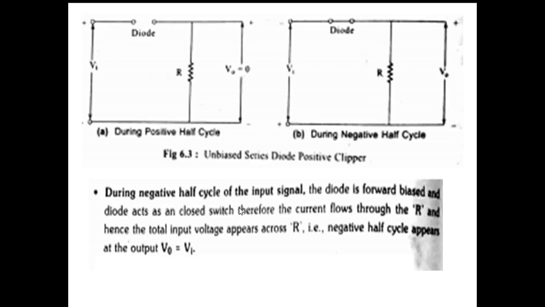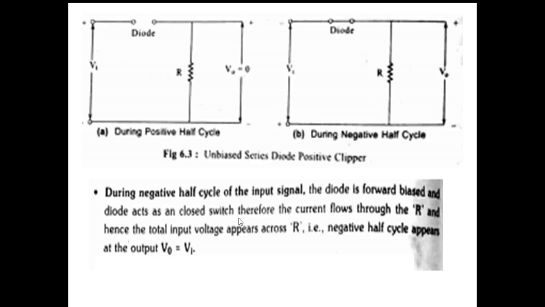During the negative half cycle of the input signal, the diode is forward biased and acts as a closed switch. Therefore, the current flows through R and hence the total input voltage appears across R, that is, the negative half cycle appears at the output, VO is equal to VI.